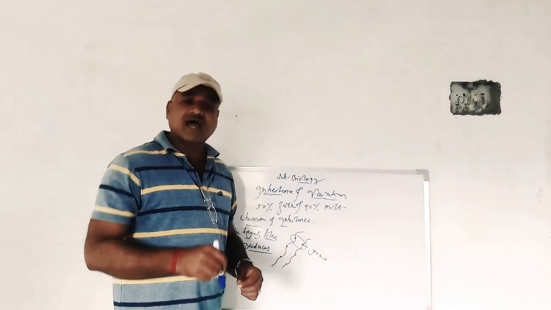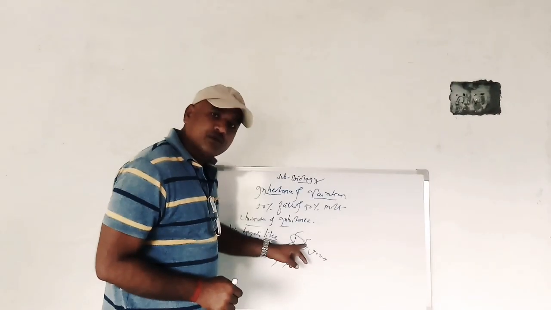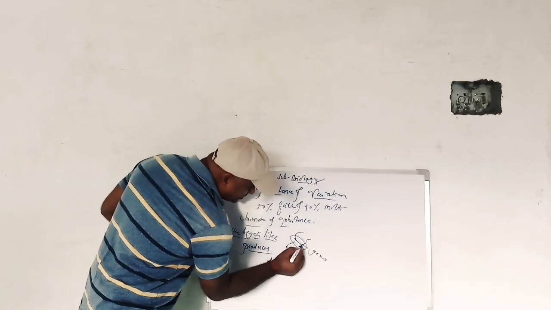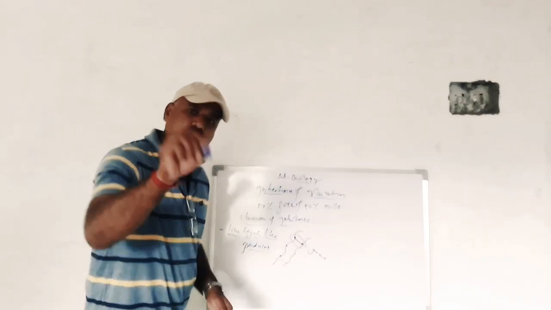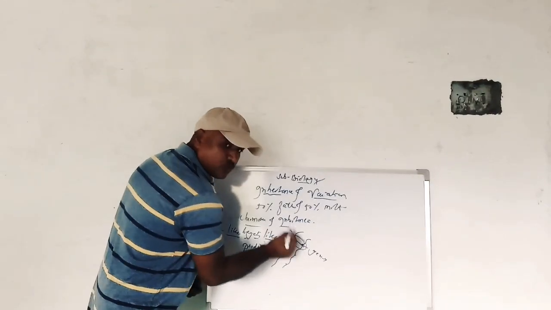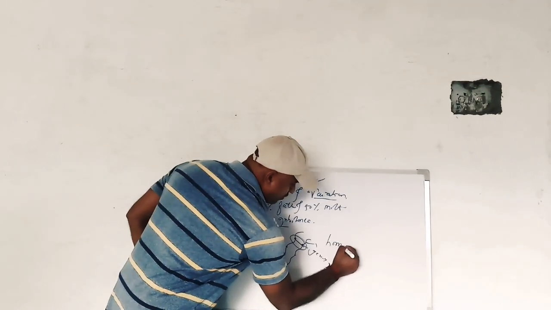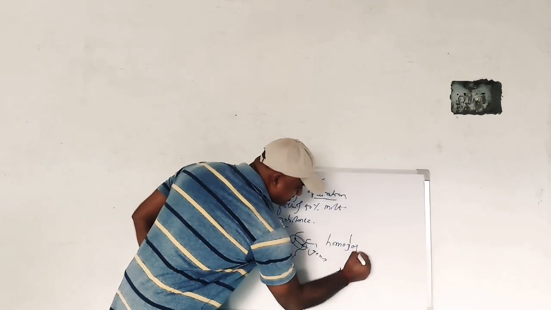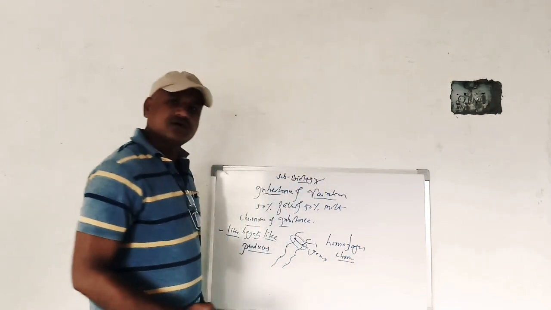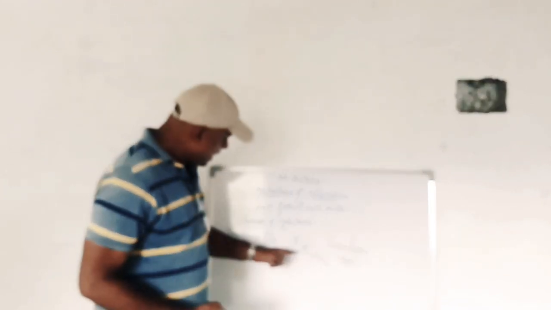The mechanism is that the genes which are present on these particular chromosomes, when the genes are located on the same loci, means they are located on the same position, such genes are called homologous chromosomes, or homologous ones.